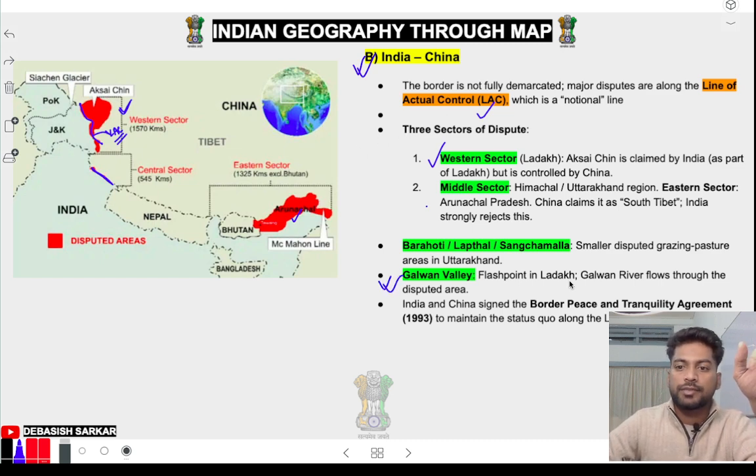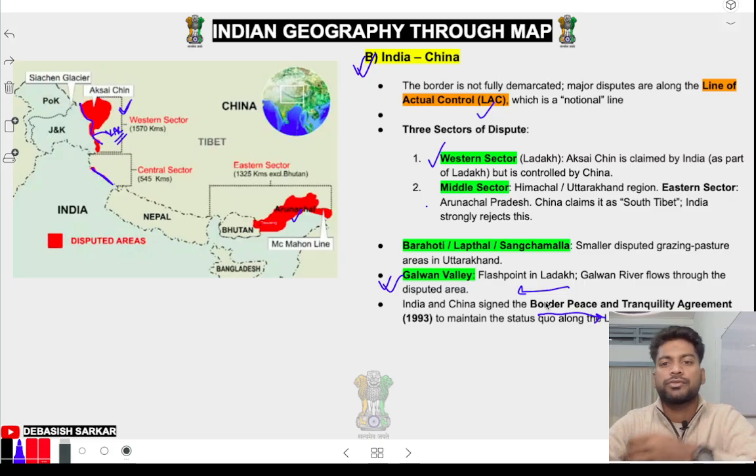Galwan Ghati is also disputed, then Tawang is also disputed. But we have some kind of peace treaty, so we don't fire at each other in Arunachal Pradesh. It is hand to hand. You must have heard of hand to hand exercise with China, because guns are not allowed on this side. So Chinese can't fire guns, our military also can't use guns, so they just fight sometimes with sticks and hands.